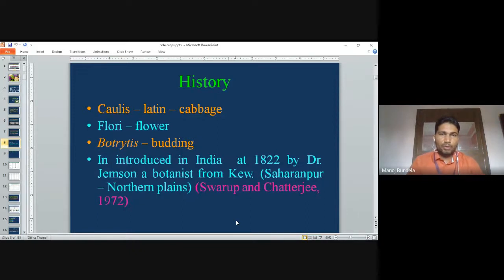History: Cauliflower is derived from the Latin word caulis, meaning cabbage. Flori means flower. Botrytis means budding. Cauliflower was introduced in India in 1822 by Doctor Jameson, a botanist from Kew, at Saharanpur in the Northern Plains.